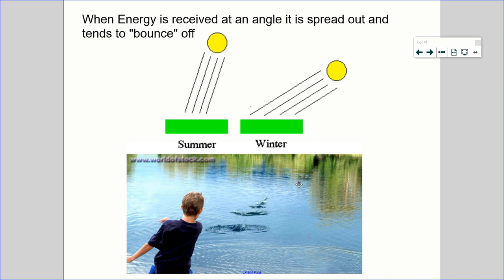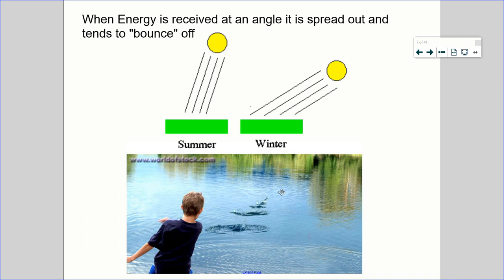Because it's coming at 90 degrees, perpendicular, it's going to be completely absorbed by that water. All that energy is going to turn into a splash, and then the water will absorb the rock. In this case, the rock is the energy. Whereas if you take that same rock and throw it at a very shallow angle across the water, it has a potential to skip off, and that energy is reflected in a sense.